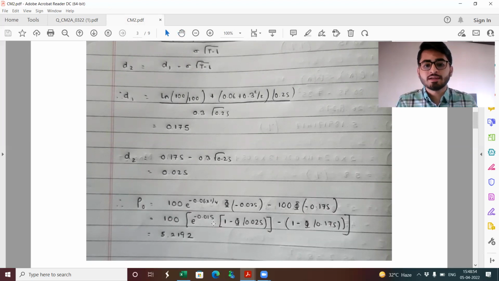Now some of you might be getting different numerical answers. If you have rounded D1 and D2 to 2 decimal places, you would be getting a different answer. In case you have interpolated, you would be getting a different answer. I actually took help of Microsoft Excel to directly calculate these standard normal cumulative probabilities, and so this is the exact answer. But for the purpose of the IA examination, we need to use the actuarial tables to perform these calculations. So your final answer could be very slightly different from this, but that would be completely acceptable.